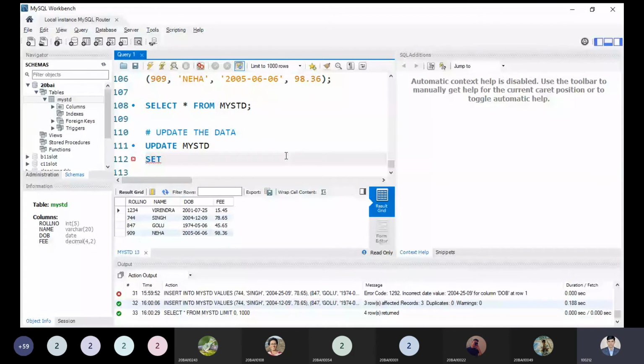So I'm trying to update that part. Update my student set fee equal to 55 rupees 90 paisa. If I do this, what happens? Can anyone tell me? If I execute this command, what will happen?